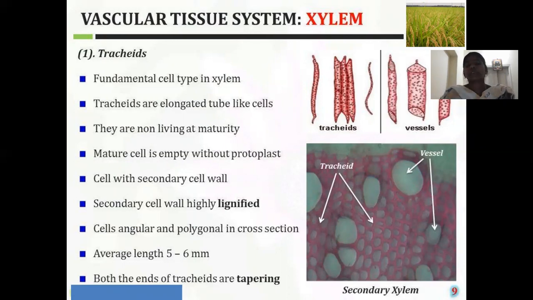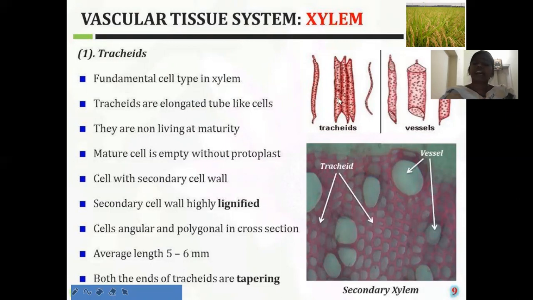First, we will discuss the first component, the tracheids. Okay, this is the structure of the tracheids. Like this, the structures appear. See here, the tracheids have a tube-like structure. Both their ends are tapering. That means the ends of these tracheidal cells are very narrow. When we see the cross section of these tracheidal cells, they appear in circular as well as polygonal shape.